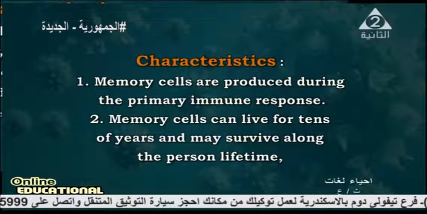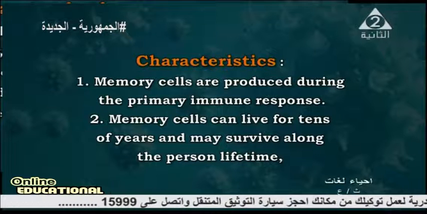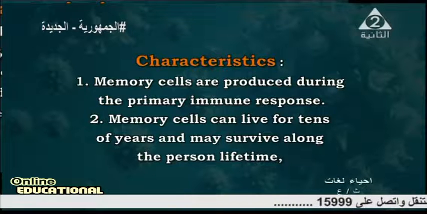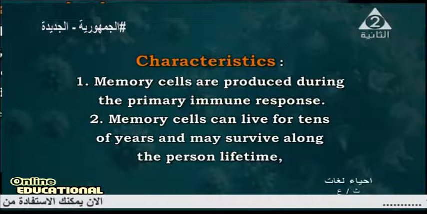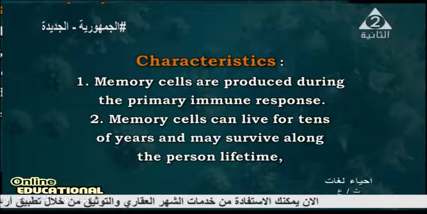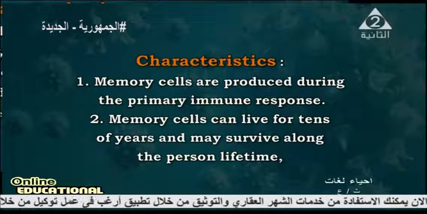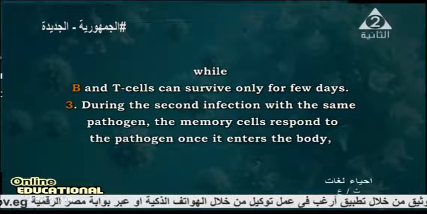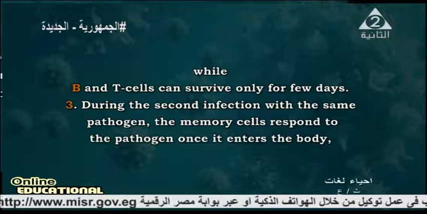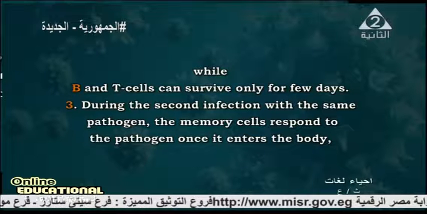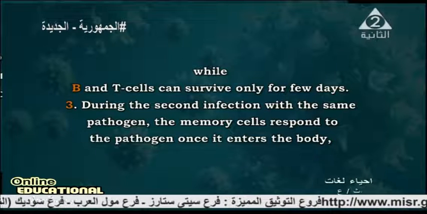Memory cells are produced during the primary immune response, and they can live for tens of years, meaning 20, 30, and may survive along the person's lifetime, while B and T cells can survive only for a few days.